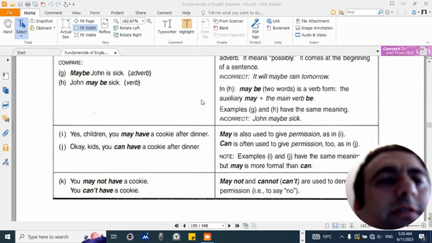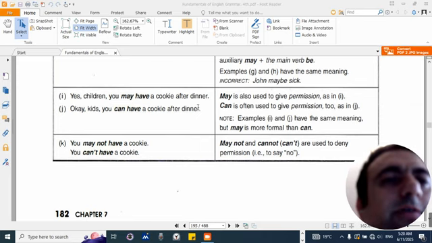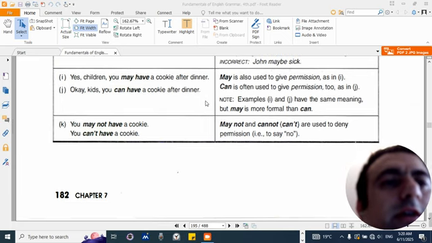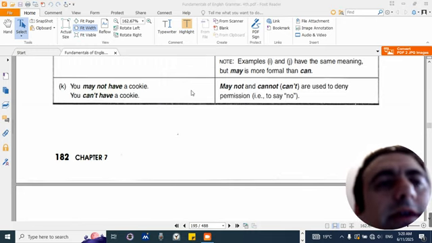In H, may be, two words, is a verb form: the auxiliary may plus the main verb be. Example G and H have the same meaning. Maybe John is sick. John may be sick. I. Yes, children, you may have a cookie after dinner. J. Okay, kids, you can have a cookie after dinner. May is also used to give permission, as in I. Can is often used to give permission too, as in J. Examples I and J have the same meaning, but may is more formal than can. K. You may not have a cookie. You can't have a cookie. May not and cannot, can't are used to deny permission, that is to say no.